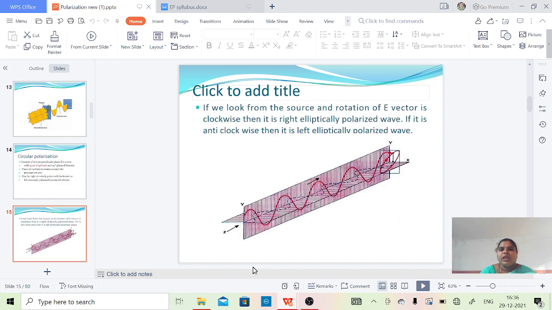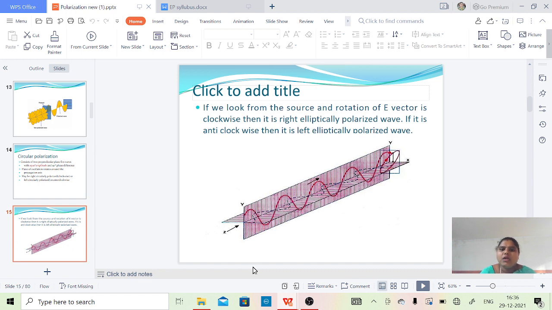If we look from the source and the rotation of the E vector is clockwise, then it is a right circularly polarized wave.